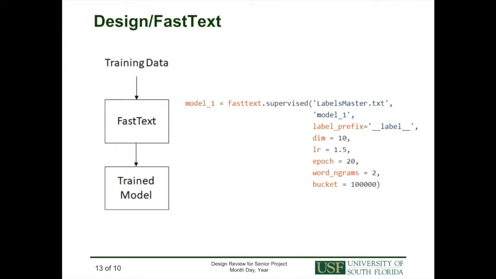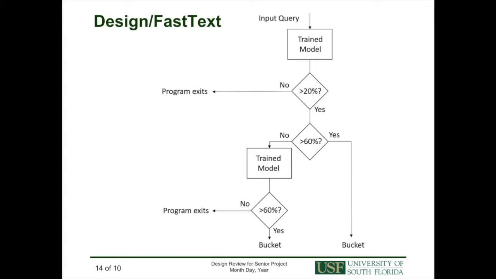Take care. In terms of design, we use FastText as our text classification service. FastText takes the training data that we generated, in this case our 2400 queries, and generates a trained model that we use for our chatbot. Our chatbot receives an input query from the user. Such input is processed by the trained model previously generated by FastText. The bot will then try to classify the query into one of the 24 buckets.